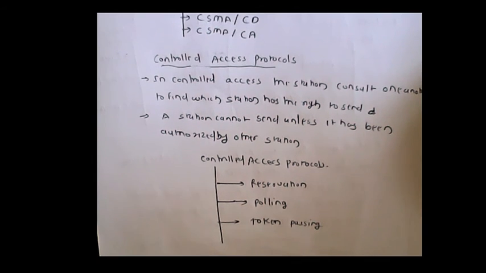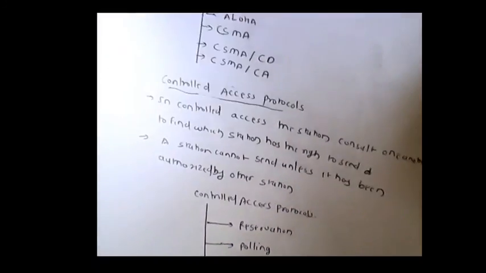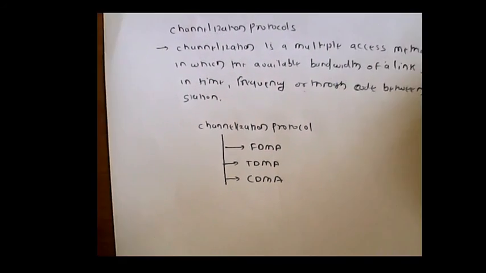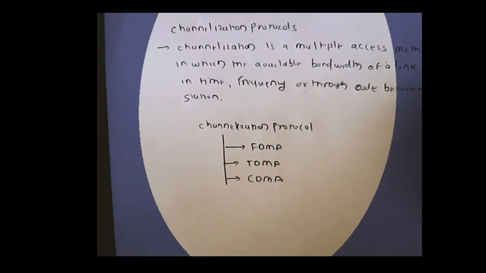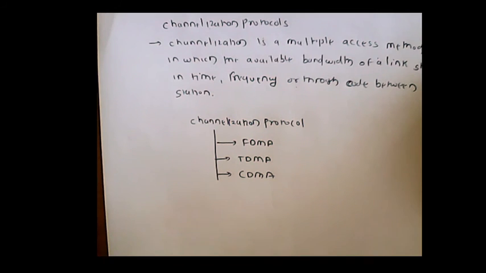Now the channelization protocols, the third category of multiple access protocol, will be defined. Channelization is a multiple access method in which the available bandwidth of a link is shared in time, frequency, or through code between the stations. So the available bandwidth of a link can be divided in three different ways: time, frequency, or code.